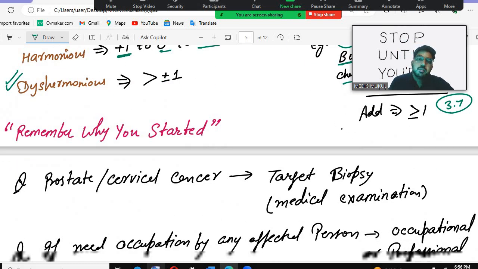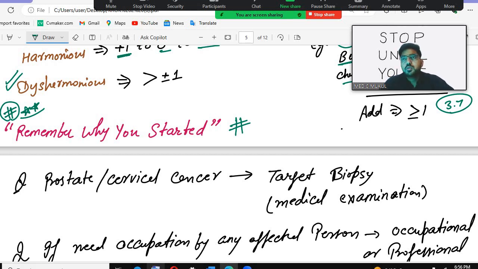So always remember why you started. When you came to Ukraine, when you came to your college, just remember why you had started. Now this is the time to end all those starting. You had a goal in your mind when you came. Now it's time to achieve this goal, because these are the minor goals, that you will get your degree, you will get the doctor in front of your names. So that day is waiting for you. Are you ready for that? Are you working hard for that? Ask yourself, and just keep going, keep growing, keep consistent, and be positive in this moment.